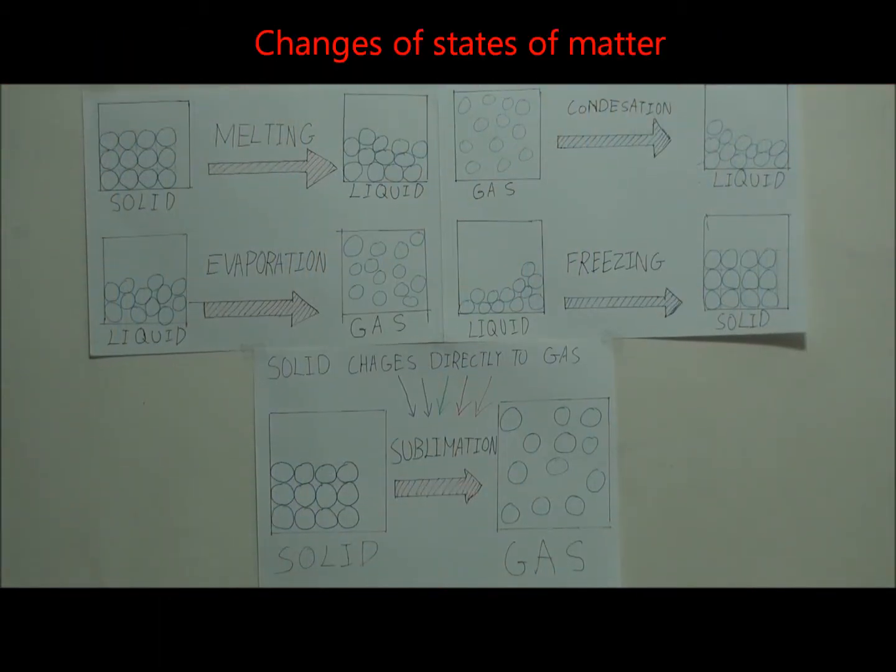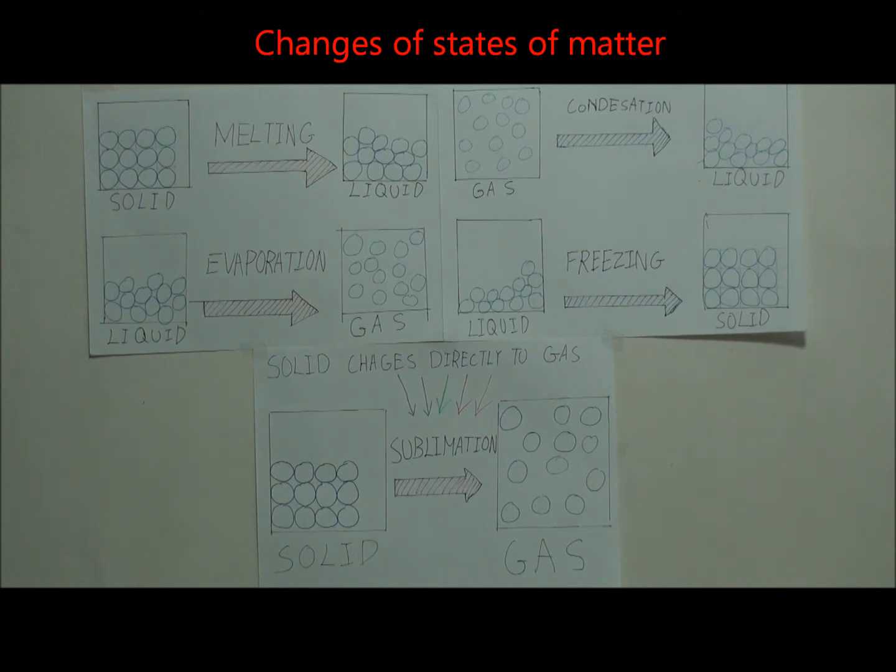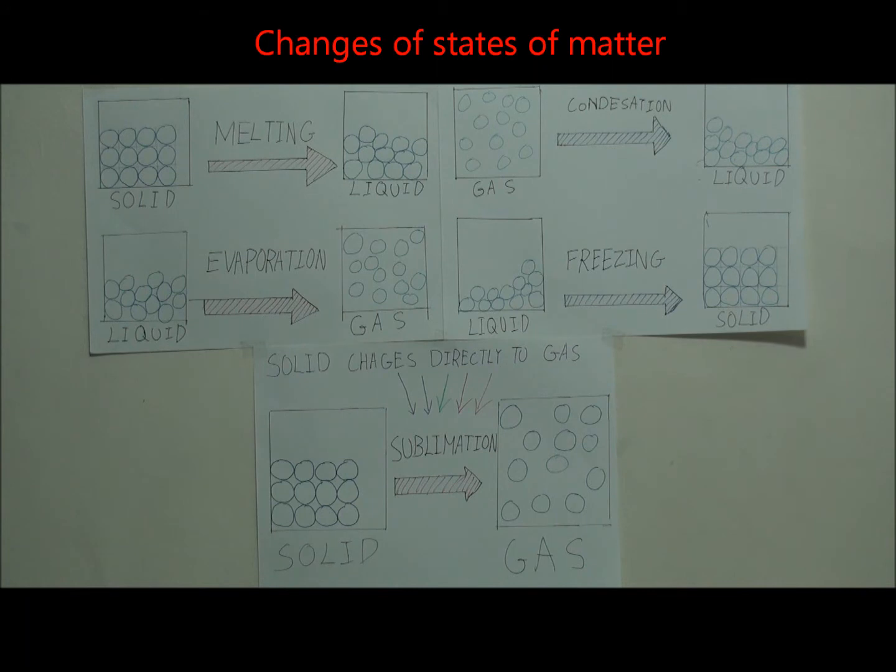Okay, these are the changes in state for the three states of matter. The first change is solid to liquid, which we call melting; liquid to gas, evaporation; gas to liquid, condensation; liquid to solid, freezing. And then we have a new change, which is solid changing directly to gas, which we call sublimation.